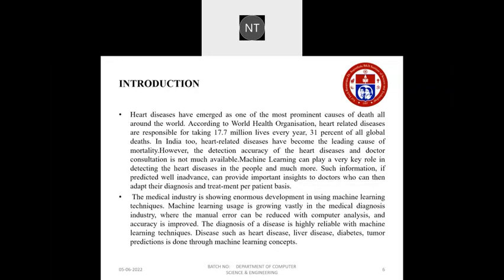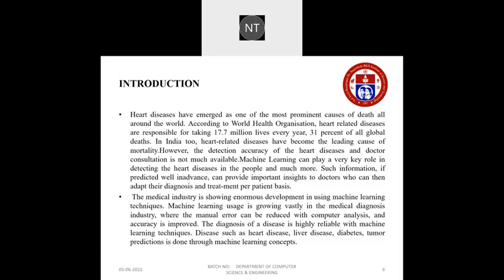Coming to the introduction, heart diseases have emerged as one of the most prominent causes of death all over the world. According to WHO, heart related diseases are responsible for taking 17.7 million lives every year, approximately 31% of all global deaths. In India, too, heart related diseases have become the leading cause of mortality. However, detection accuracy of heart diseases and doctor consultation are not much available.